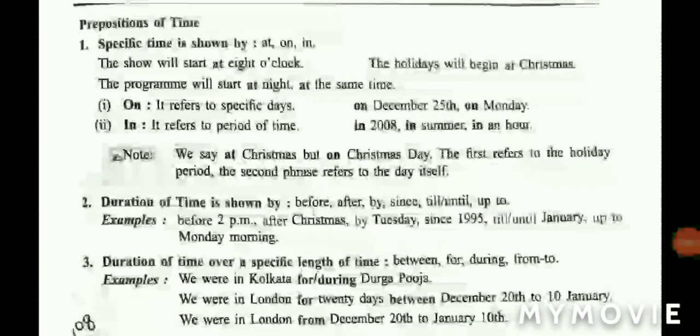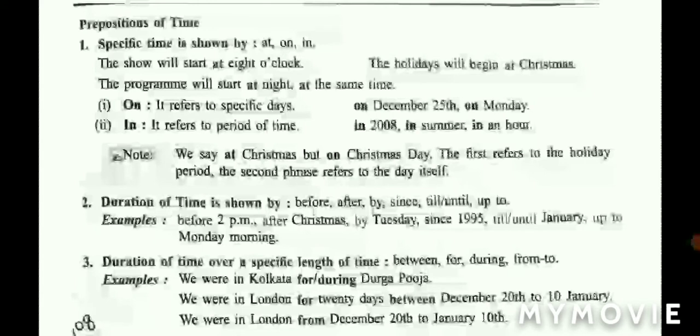Duration of time is shown by before, after, by, since, till or until, up to. Like, for example, before 2 p.m., after Christmas, by Tuesday, since 1995, till or until January, up to Monday morning.